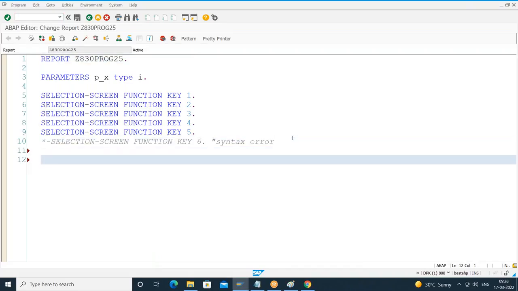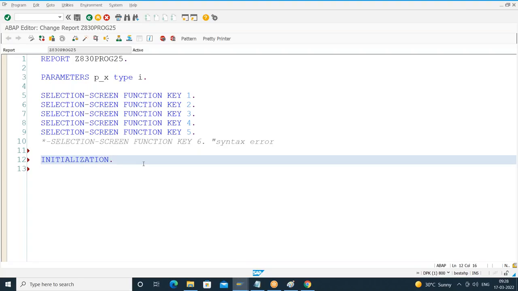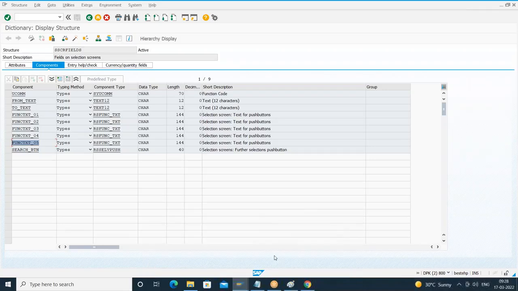So I want those buttons to be available by default. So where do we write the logic? In the INITIALIZATION event. This is the first event which gets triggered before showing the selection screen. Whatever default activity you want to do, you'll always implement in the INITIALIZATION event. So as part of the INITIALIZATION event, how do you access the structure fields? Structure name hyphen field name. So I'll say SSCRFIELDS hyphen, what are the field names in the structure? Out of 9 fields, the corresponding fields are FUNCTXT_01 to FUNCTXT_05. All are character fields only.